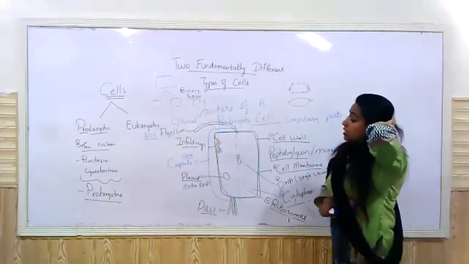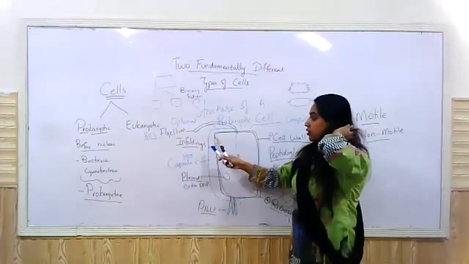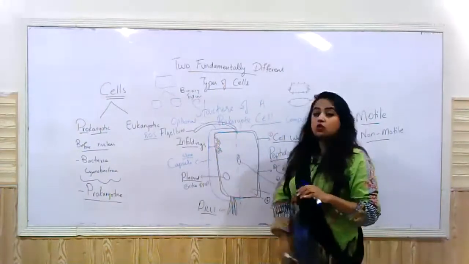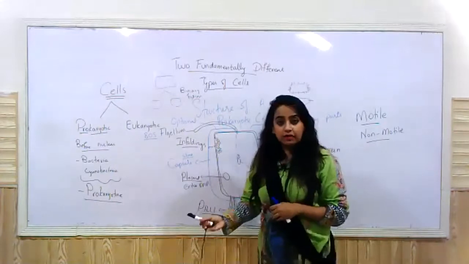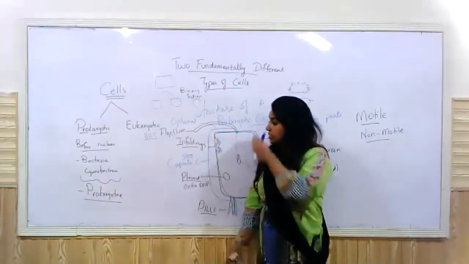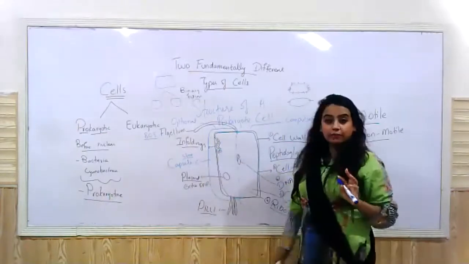Then the optional organelles, beginning with the infoldings, right? Infoldings of the membrane. These are present only in the nitrogen fixing bacteria that have to fix atmospheric nitrogen and convert it to nitrates. Then there is what? A slime capsule present.